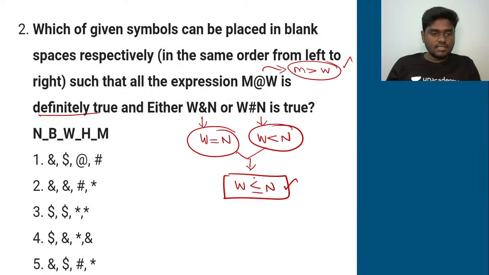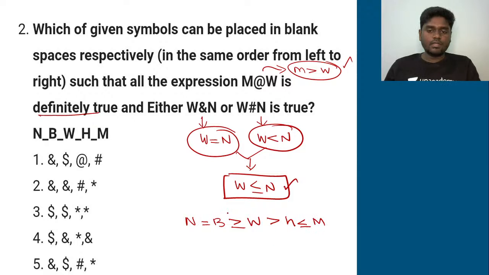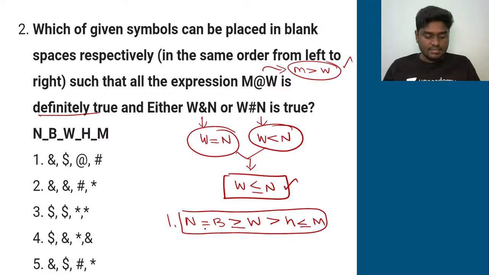Okay, so now listen carefully. If I quickly form a statement out of the first option, I'll be getting N and corresponds to equal to B, greater than or equal to W, greater than H, and then less than or equal to M. This is the first statement I have got, and let's see whether it satisfies the above given statements.